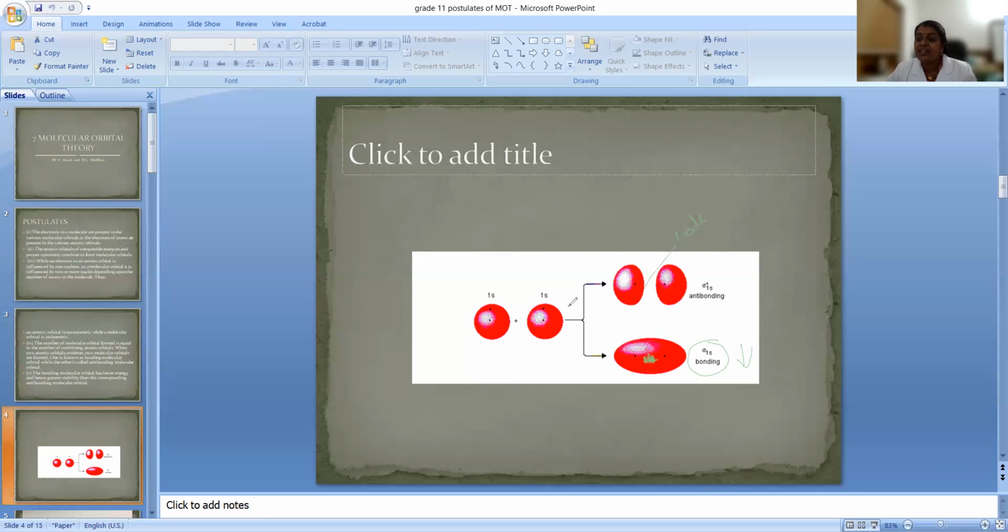When the repulsion is maximum, it gets higher energy and the stability is less. That is the case of an antibonding molecular orbital. So the bonding molecular orbital has less energy because the electron is concentrated in between the nuclei, giving maximum attraction. Let us see another figure also.